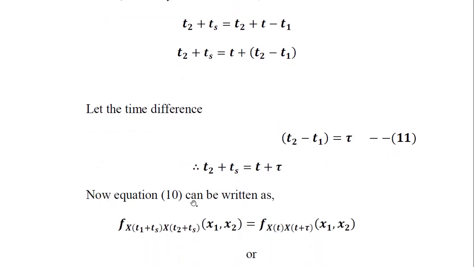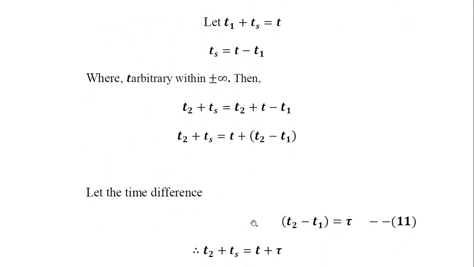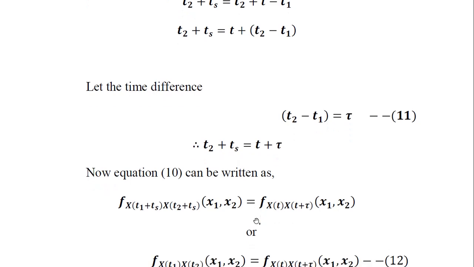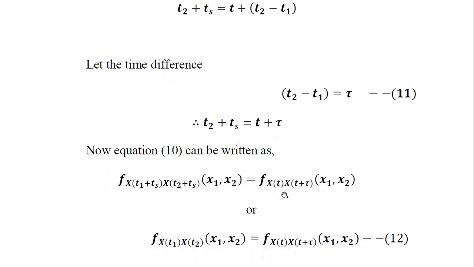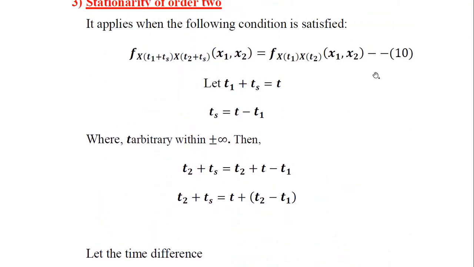Now equation number 10 above could also be rewritten, substituting t plus tau wherever t2 plus ts appears. So f x of t1 plus ts, x of t2 plus ts of x1 x2 is equal to f x of t. Just look at this particular equation number 10.